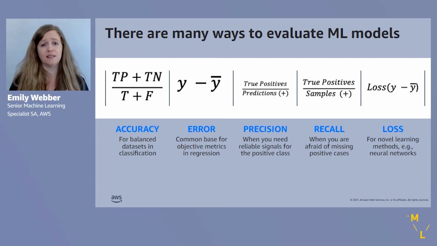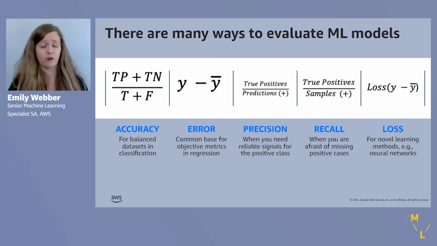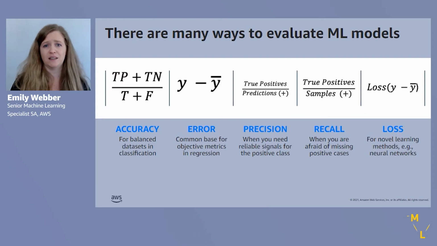But usually it's common to not just use error. We'll use error as a base metric to then compute a variety of statistics on top of that. So something like mean, average, percent error, if we want to know how well our regressor is performing over a larger data set, or root mean squared error, RMSE, very common, mean squared error. So there are a lot of, again, statistics that we can use on top of that base error.